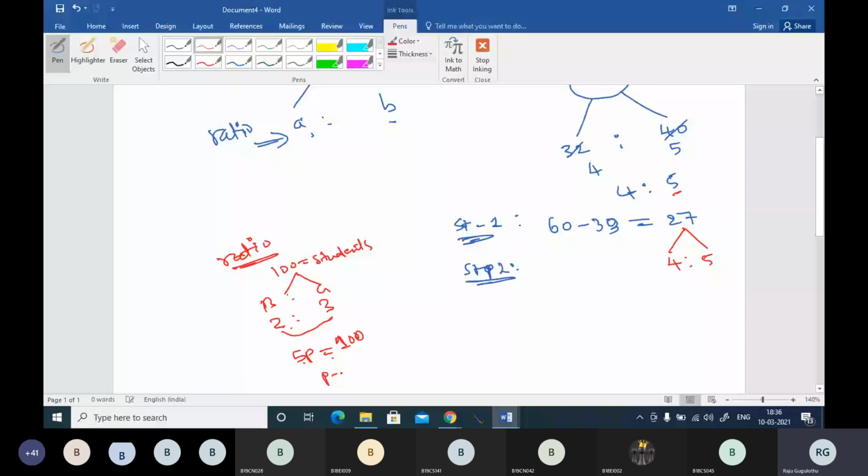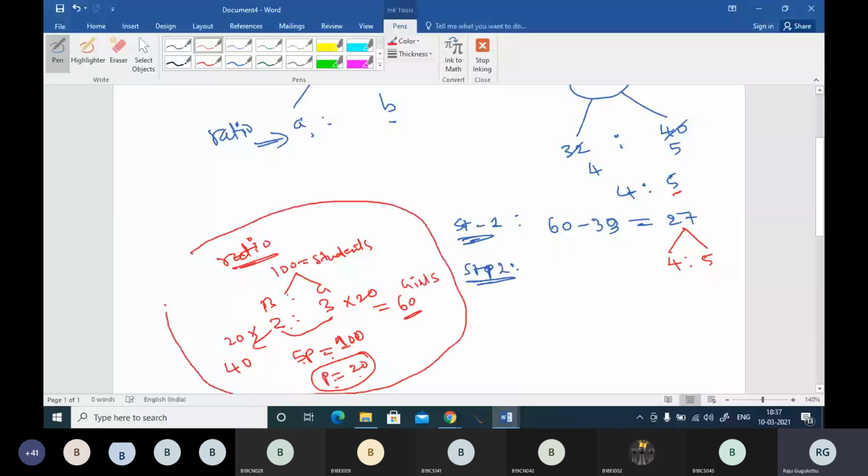From there, you can say 2 parts boys are there, so we multiply with 20 because one part value is known. So there are 40 boys, and we have to multiply girls with 20 because 3 parts girls are there. So there are 60 girls. This is how we find ratios and their numbers. So this is one ratio concept. You can make a note of this one also. Any doubts you can ask me.